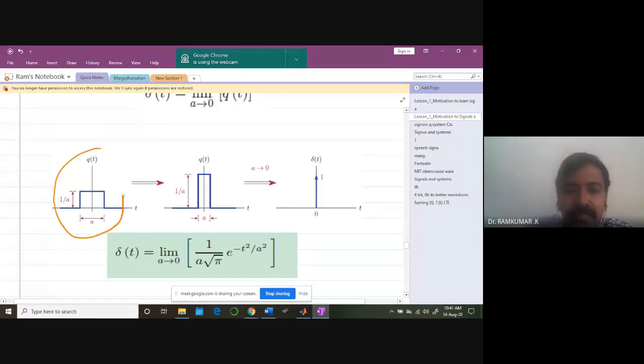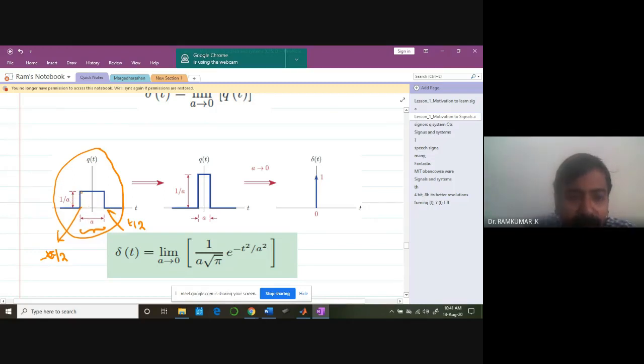Can you see it clearly? What is this value? This value is going to be minus a by 2, and this value is going to be a by 2. So between these values, the signal takes this area. The width is a, and this amplitude is going to be 1 by a.